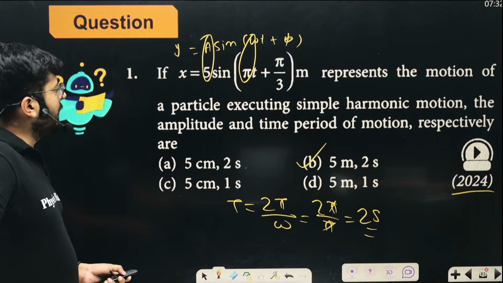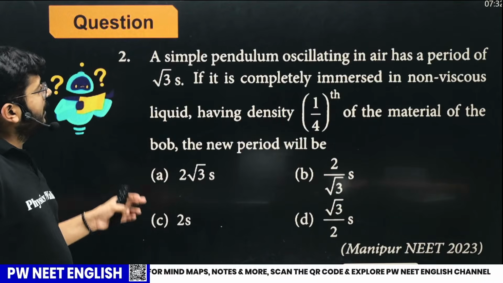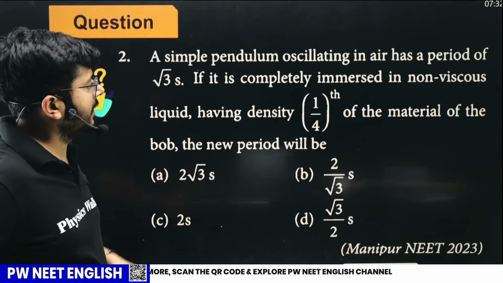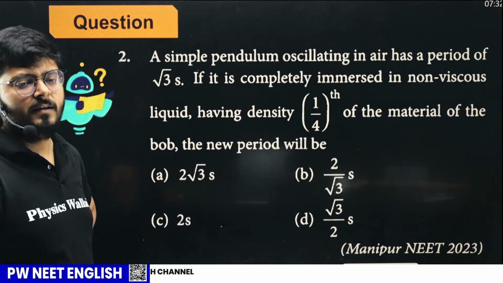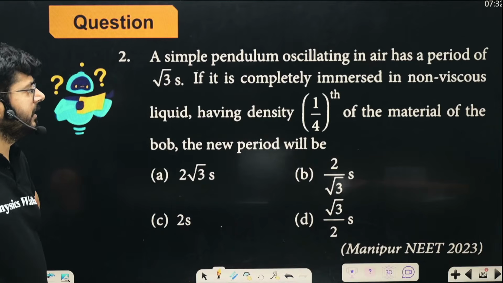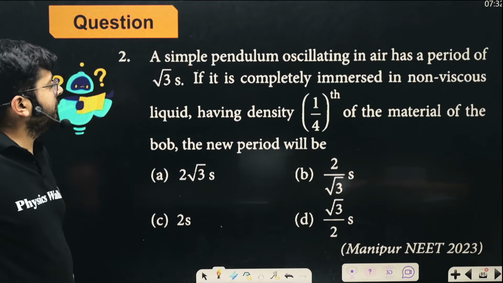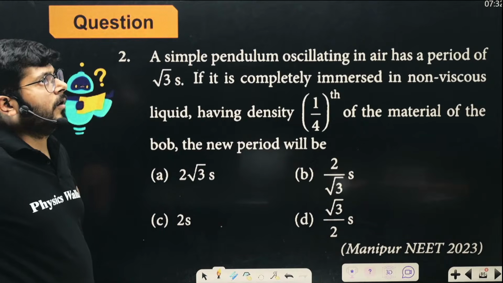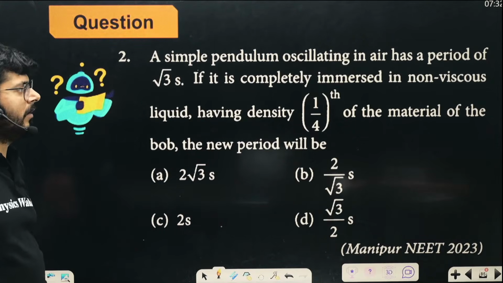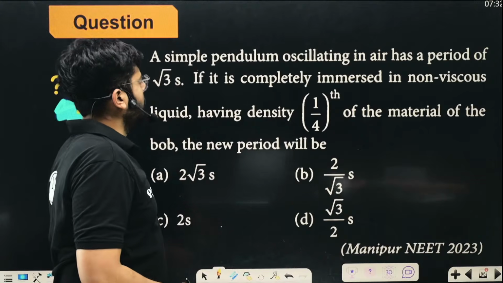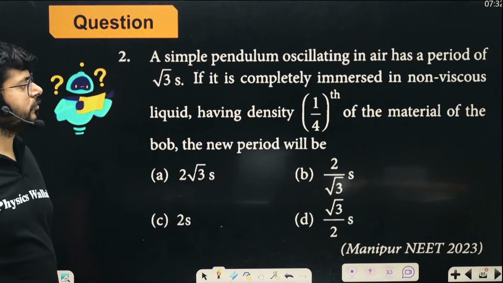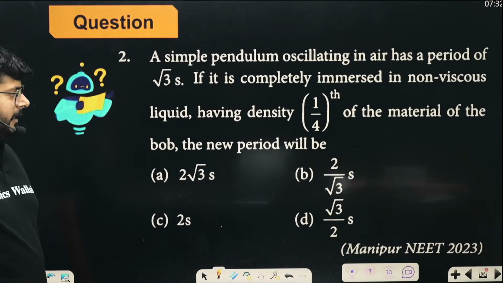Right. Now let us talk about the next one. A simple pendulum is oscillating in the air and it has a period of root 3 seconds. If it is completely immersed in a non-viscous liquid, having the density 1/4 of the material of the bob, the new time period will be.